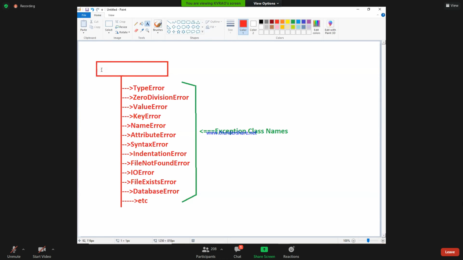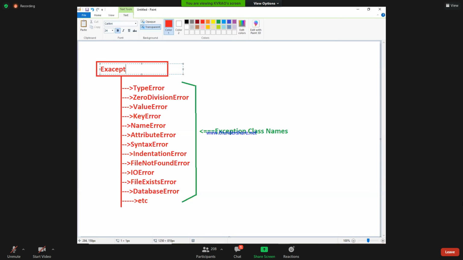That is known as Exception, dear students. What is Exception? It is a super class for all the exceptions in the Python language. Exception is the name of a predefined class. This is the super class for all. Super class is nothing but base class.